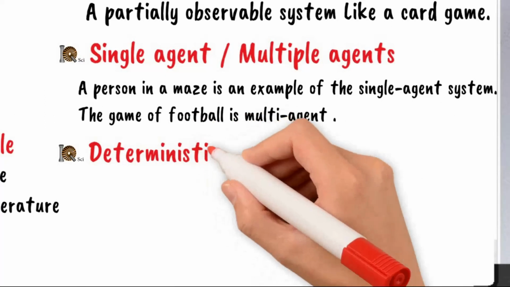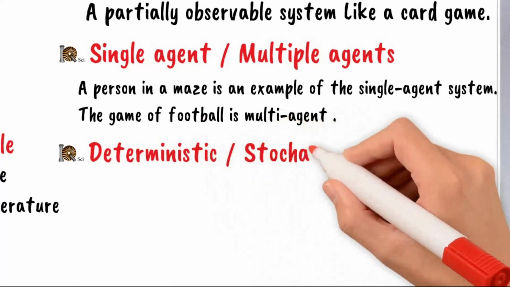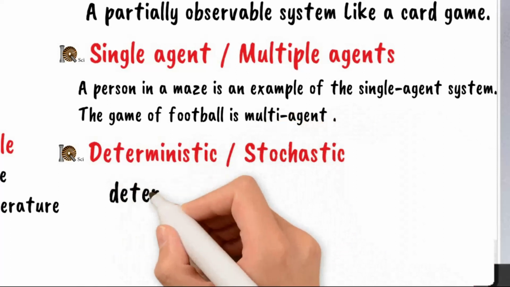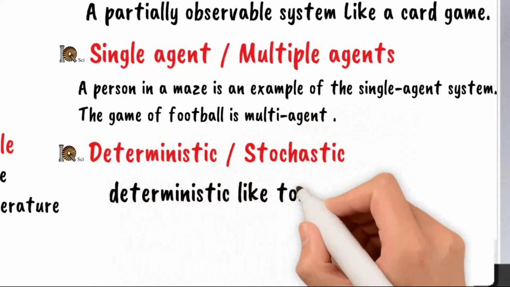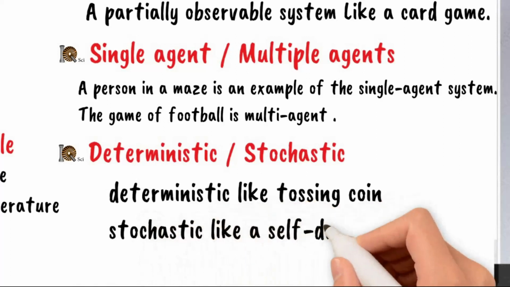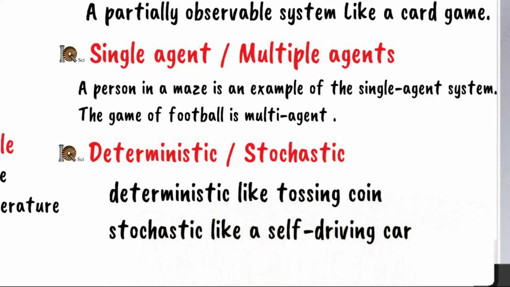Deterministic or stochastic. If the next state of the environment is completely determined by the current state and the actions of the agent, then the environment is deterministic. Otherwise, it is stochastic. There would be only a few possible moves for a coin at the current state, and these moves can be determined, but the actions of a self-driving car are not unique, it varies from time to time.